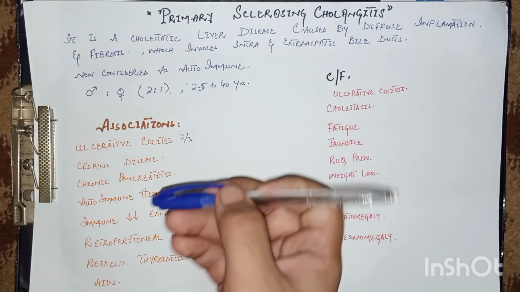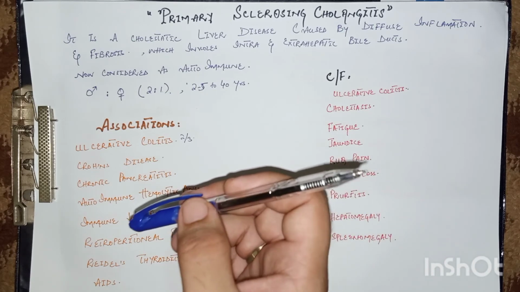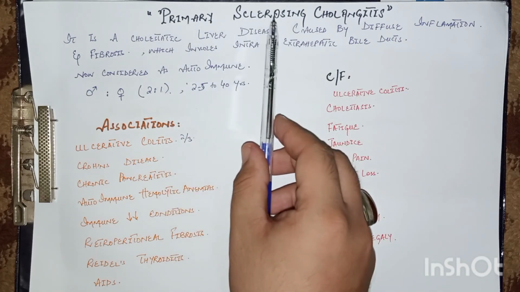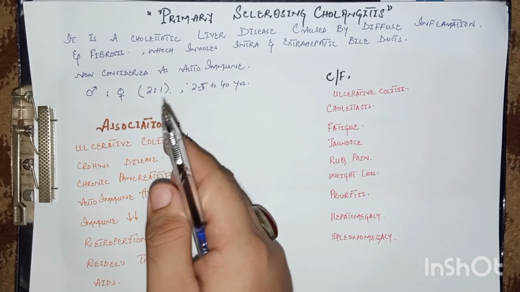These are the various causes of secondary sclerosing cholangitis. But in primary sclerosing cholangitis, there is no apparent visible cause. So this was the whole topic about sclerosing cholangitis.